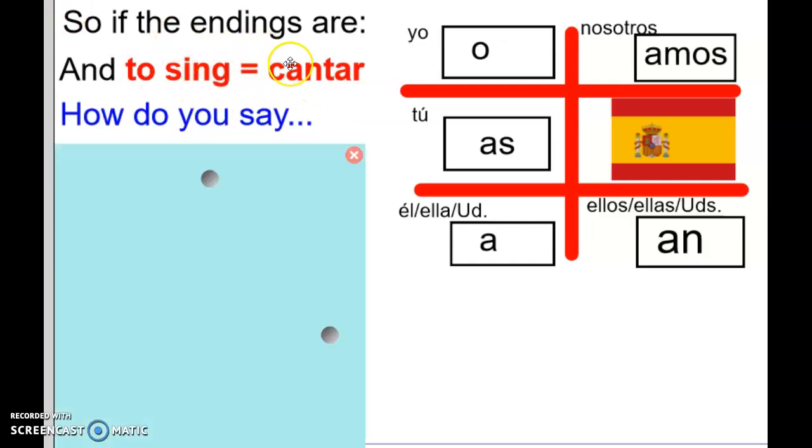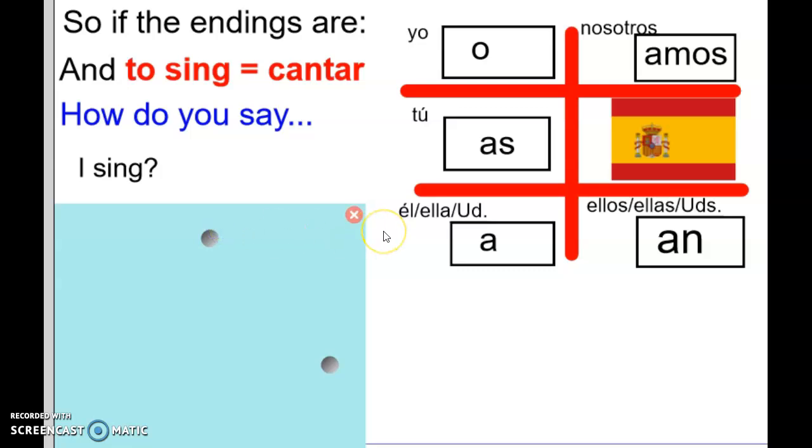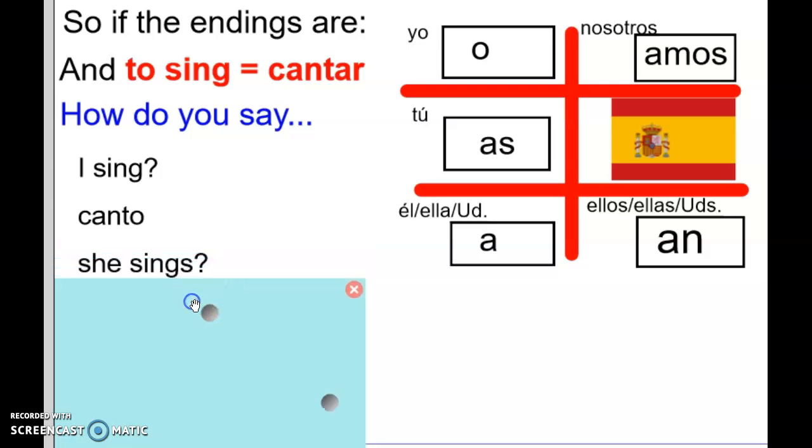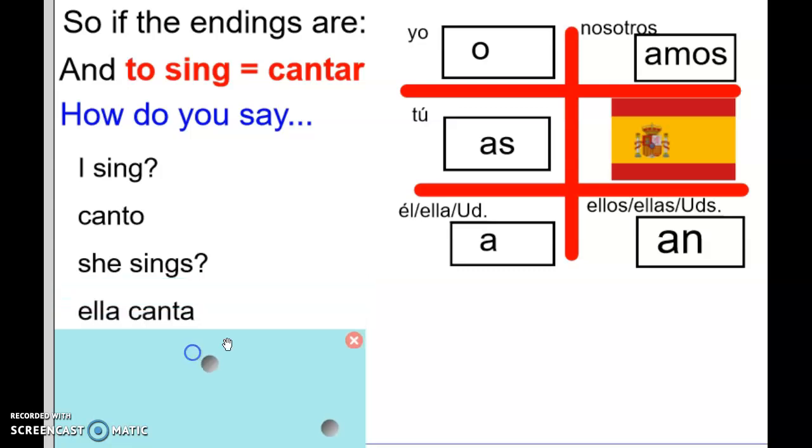So if the endings are o, as, a, amos, an, and to sing is cantar, how do you say I sing? Canto. How do you say she sings? Ella canta. Again, notice we had to put the ella there because if I just said canta, I don't know, is it he sings? Is it you formal sing? Is it she sings? So I had to specifically put the ella.